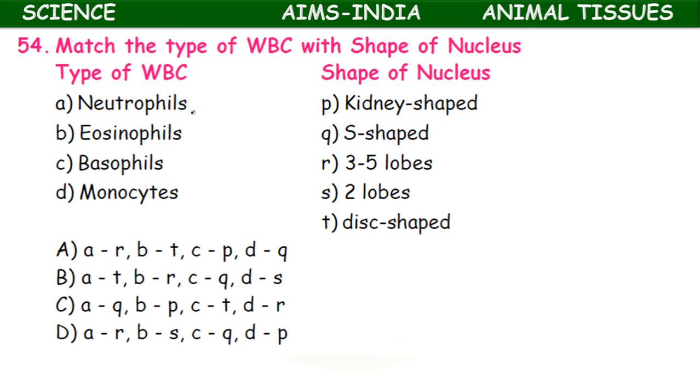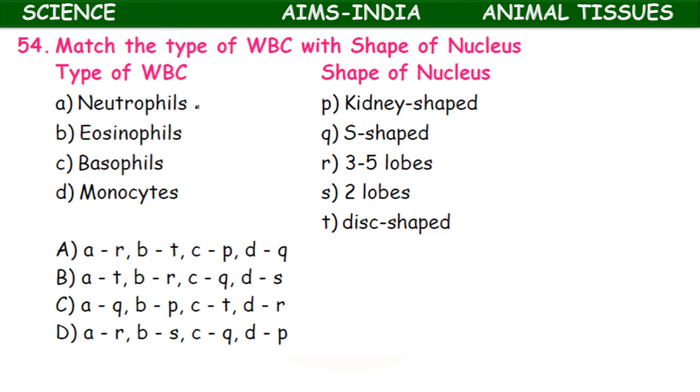Here the type of WBC: neutrophils, eosinophils, basophils, monocytes are given. Shape of the nucleus: kidney shaped, S shaped, 3 to 5 lobes, 2 lobes, disc shaped.